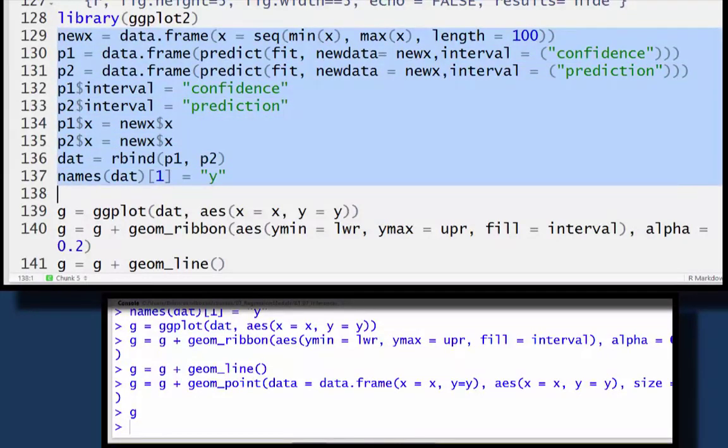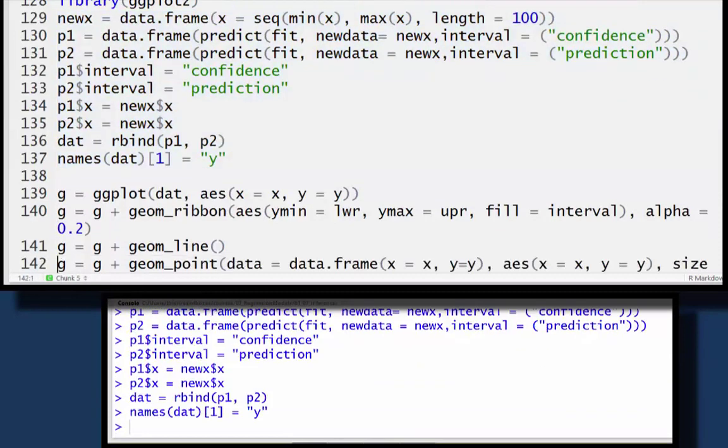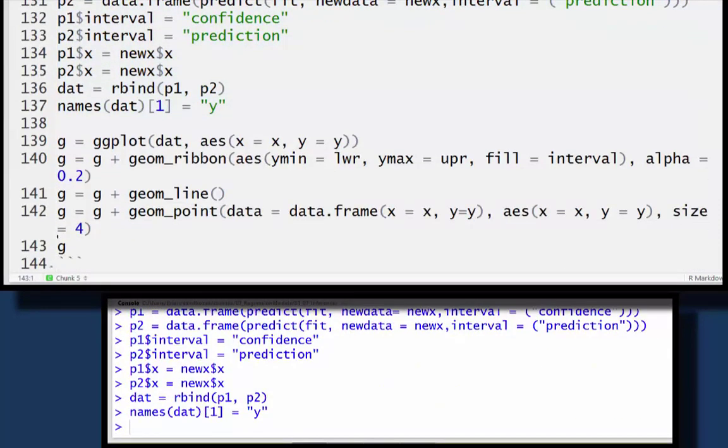So here I'm going to run all of the data wrangling code, and then let me go through my ggplot. I like to do this just because I find ggplot a little bit confusing at first, but once I've gotten used to it, I like it quite a bit. And once I've done this data wrangling, notice this somewhat complicated plot only takes a couple of lines.